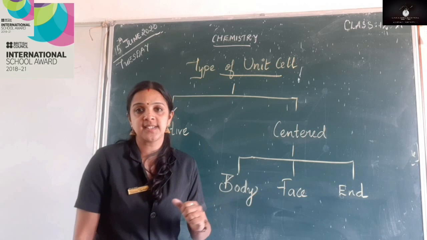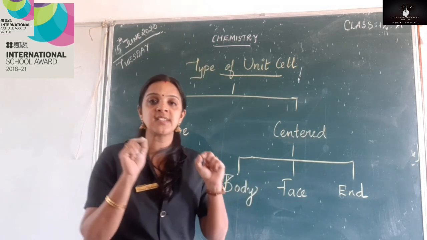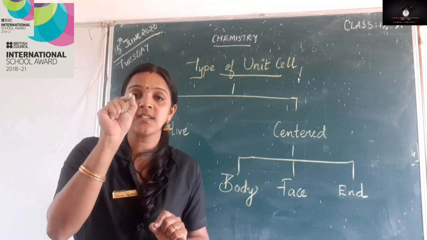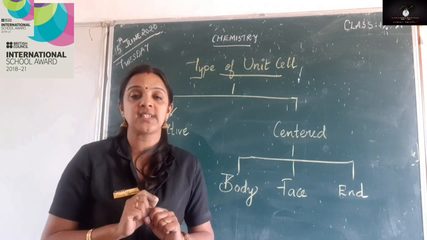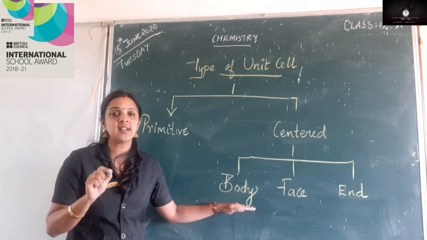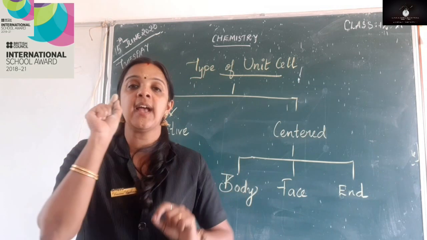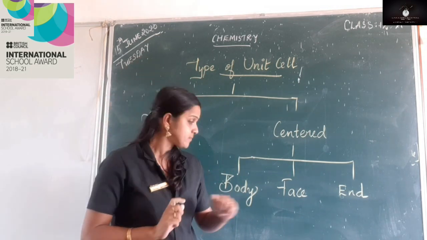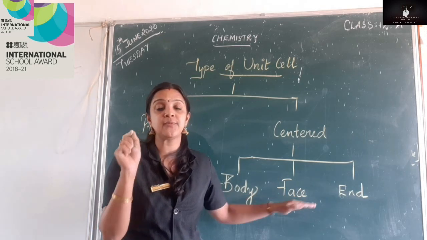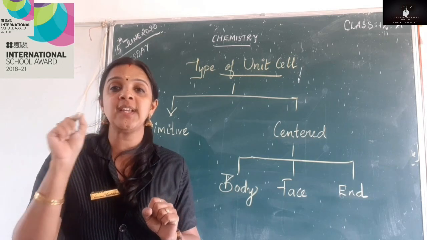When I say body centered, from the name it is very clear that the constituent particles occupy all the corners and the center, that is the body of the unit cell. When we say face centered, the constituent particles will be present at all the corners and at the center of each face.